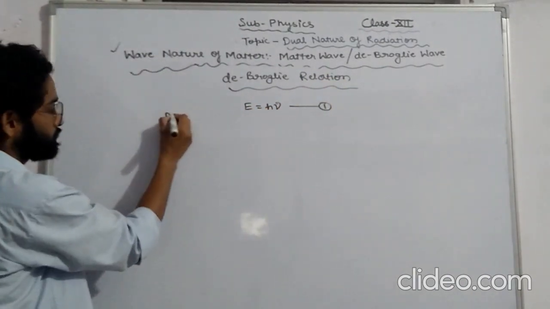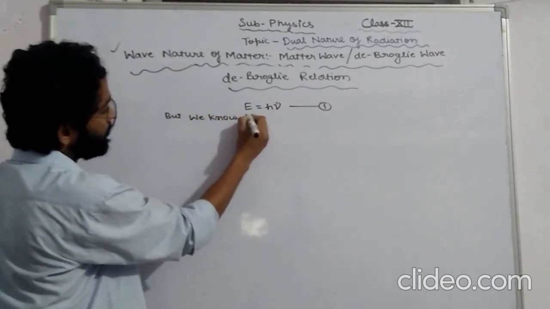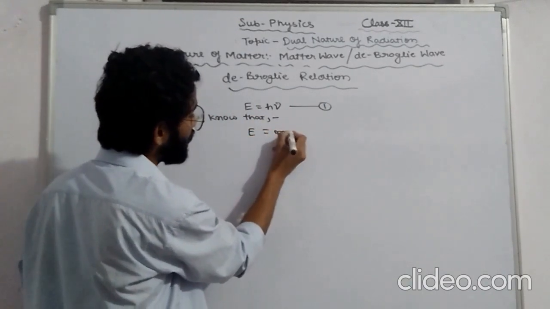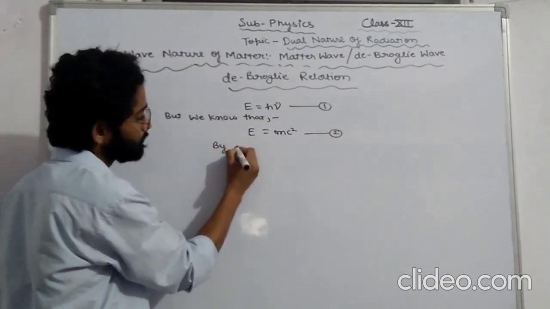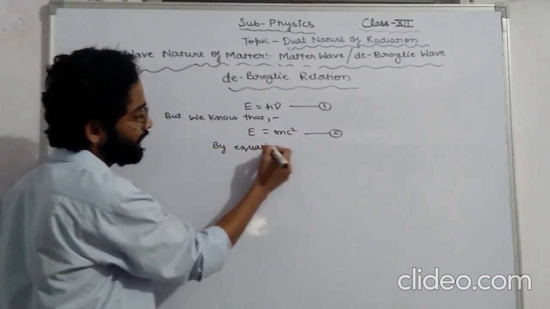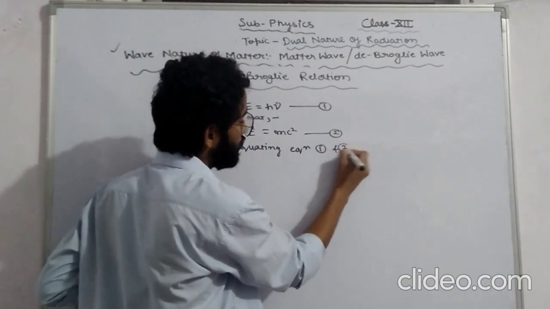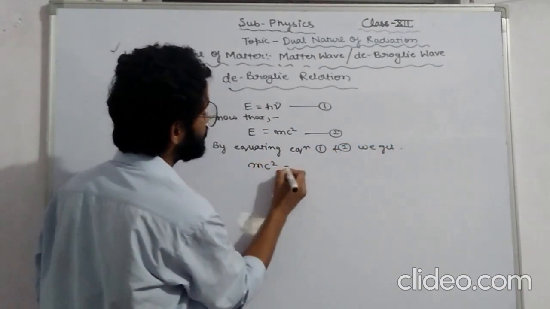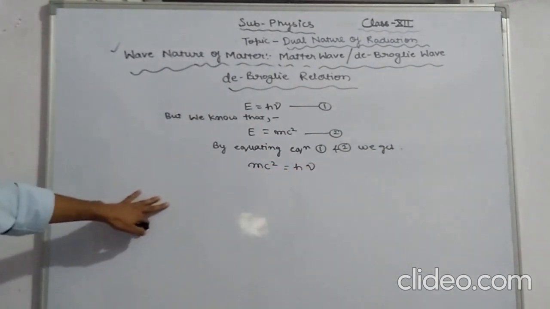But we know that the mass energy equation can be written as E is equal to mc square. By equating equations 1 and 2, we get mc square is equal to h nu.